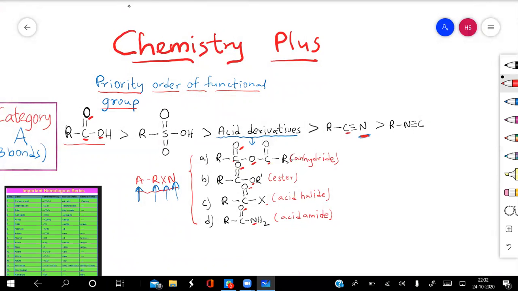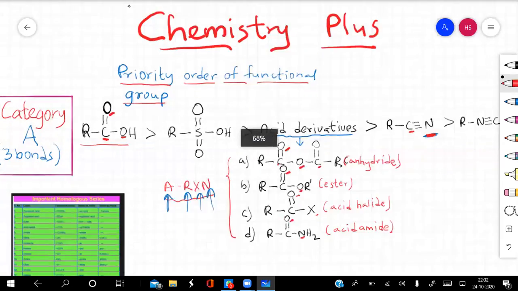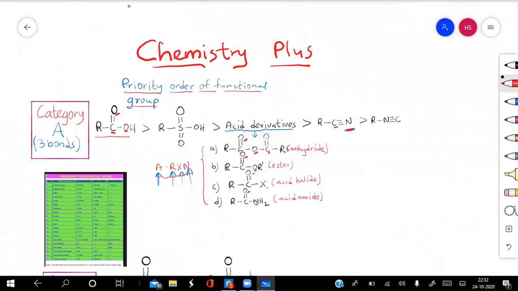are containing the heteroatoms, and between the heteroatoms and the carbon, you will find that there are 3 bonds present. Okay, so in this category, we have mentioned those compounds in which the heteroatoms are having 3 bonds. Here, if you can see, I have written in the bracket that these are the examples which contain 3 bonds, right?